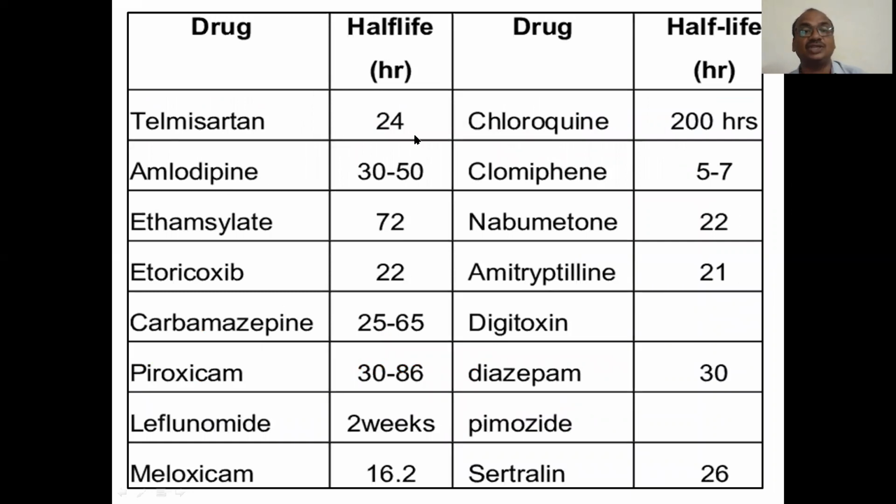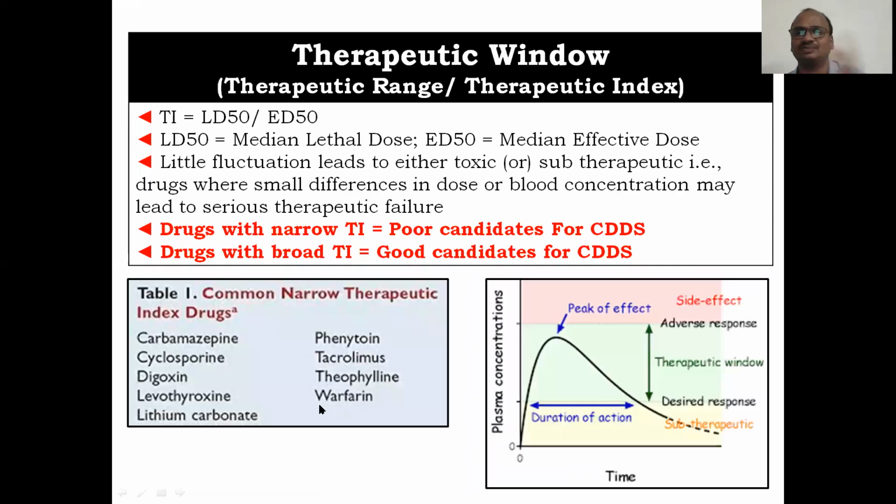See here, certain drugs have 24 hours, chloroquine 200 hours of half-life, amlodipine 30 to 50, clomiphene 5 to 7. All these drugs almost have a very long half-life, up to 2 weeks. They do not require the controlled drug delivery system.